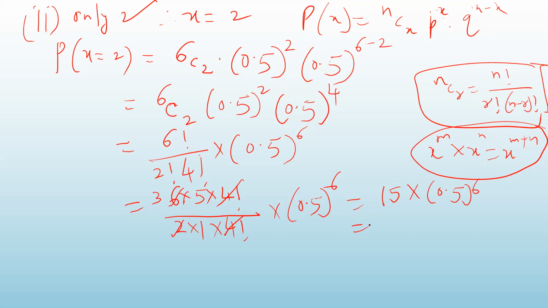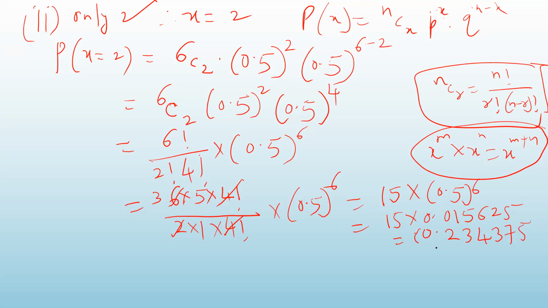Use a calculator because these calculations are slightly bigger, so you will not be able to do it by hand. So 0.5 raised to power 6 is 0.015625. Multiply it by 15, so you get 0.23437.